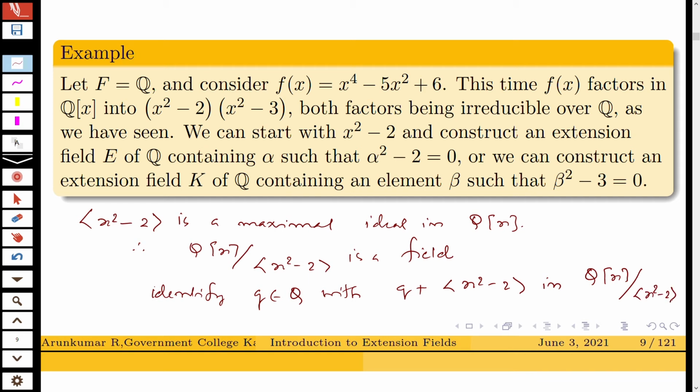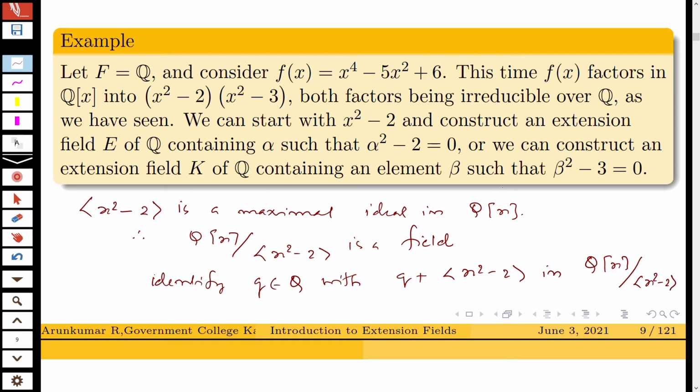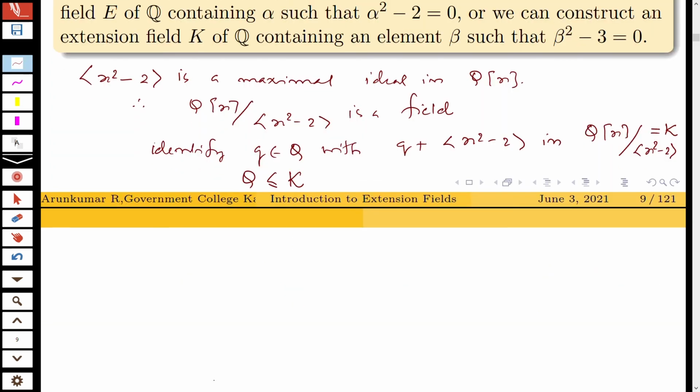So this is actually the extension field of Q. This is your K. Then K is an extension field of Q. That is, Q can be viewed as a subfield of K, that is equal to Q of x divided by ideal generated by x square minus 2.